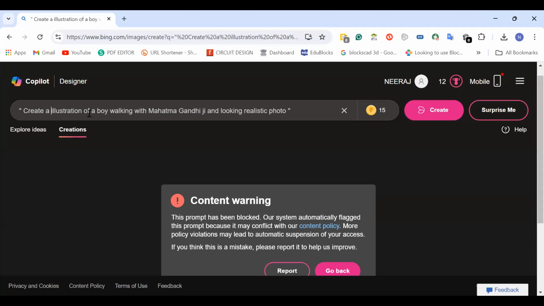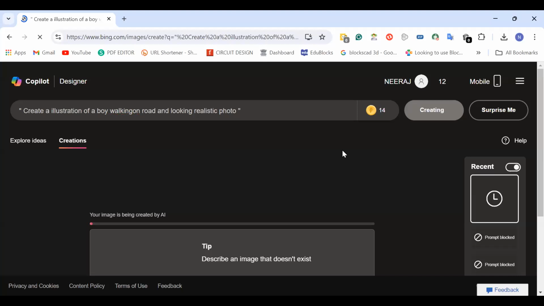Okay, let's create an illustration of a boy. They have blocked some content. Let me create again. Now it's working. I think they have blocked some prompts over here.